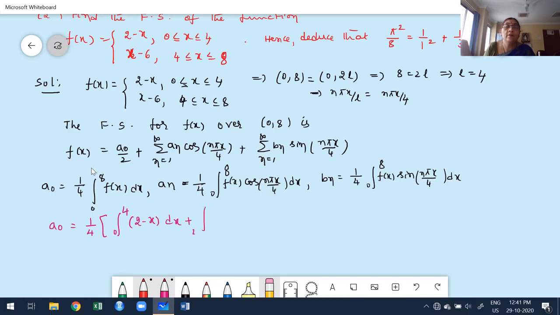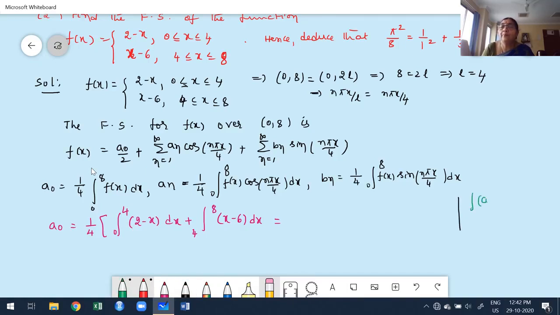4 to 8. What's the function? x minus 6 with respect to x. Don't evaluate the two separately like that. It is a linear factor. You already know one of the integration formulas is